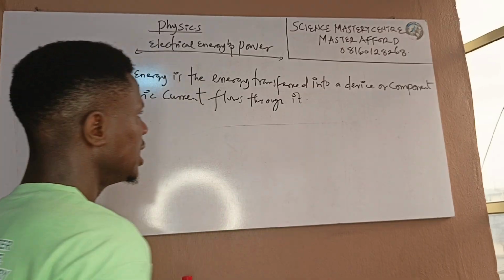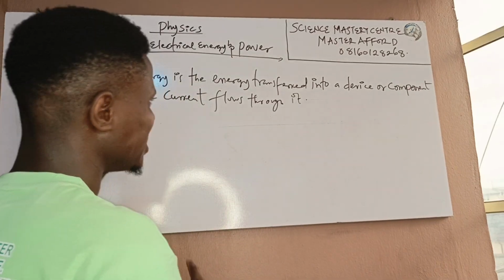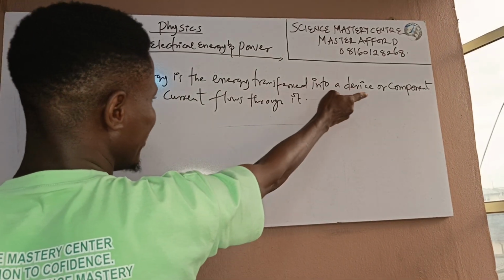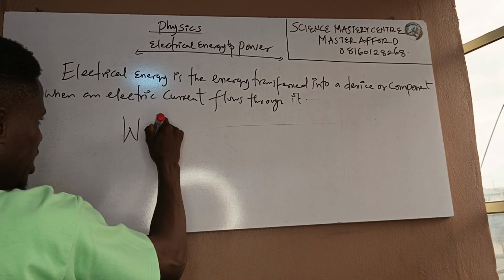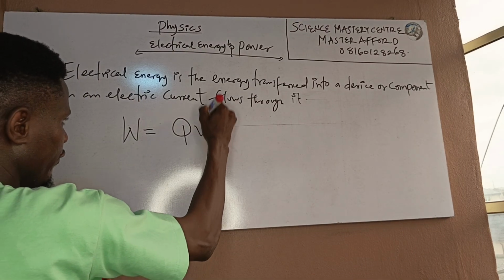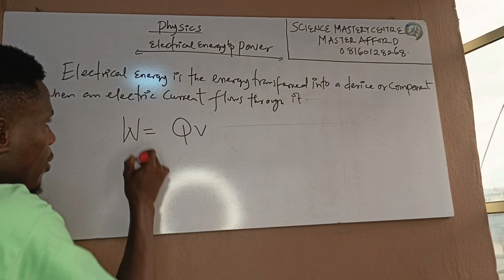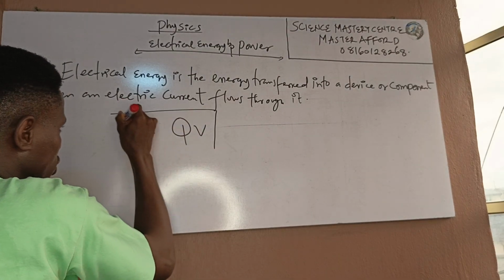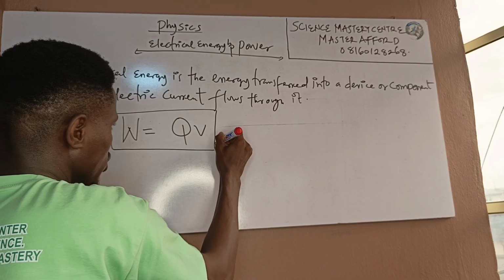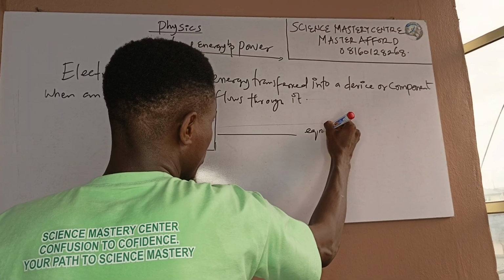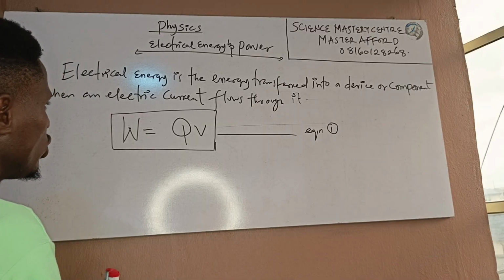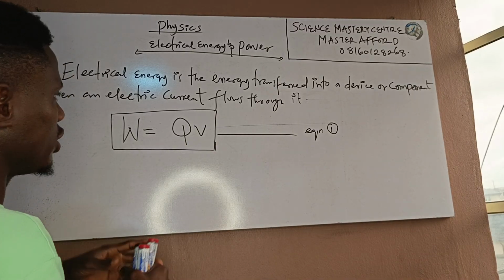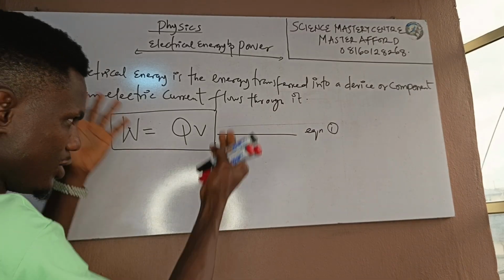Now, the work done in transferring energy into a device or component is given as W equals QV. I will call this Equation 1. Now, let us analyze what each of these stands for, because we cannot just assume that W equals QV. What does this stand for?